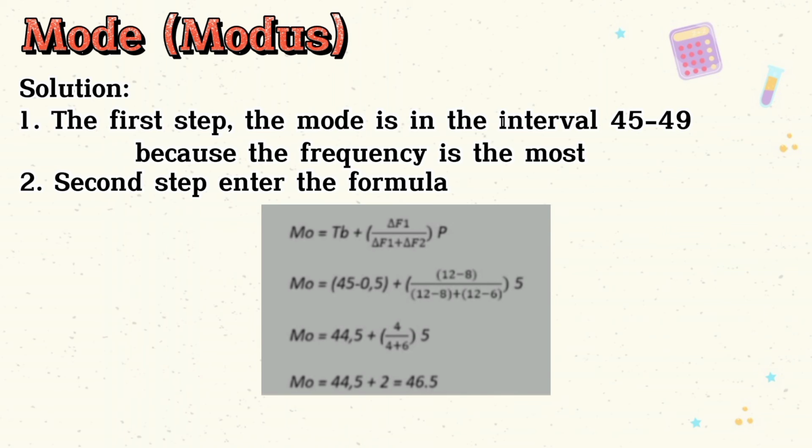Mode equals 44.5 plus open bracket 4 over 4 plus 6 close bracket times 5. Mode equals 44.5 plus 2 equals 46.5. So the mode value is 46.5.